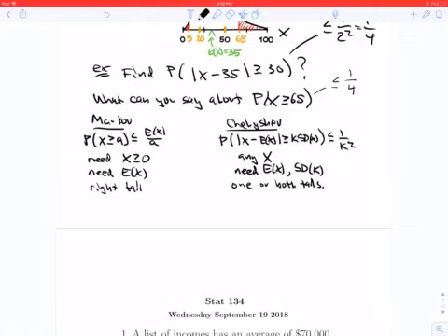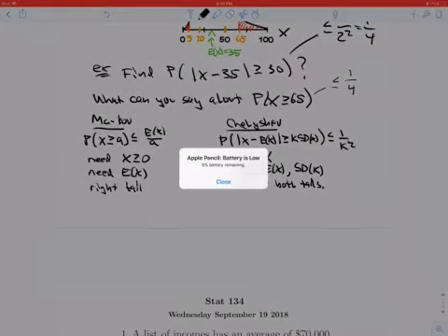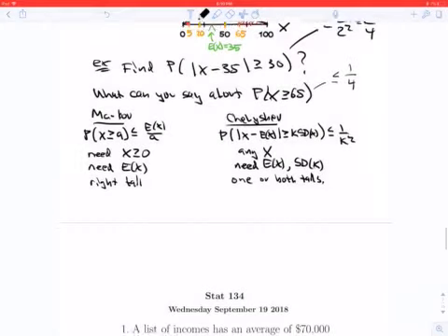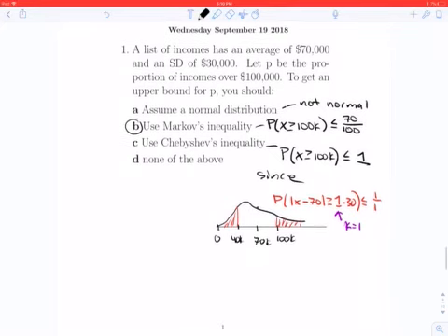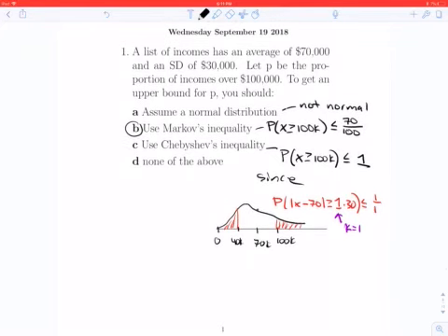So let's just review. Markov requires x to be non-negative. You need the expectation of x, and it's about the right tail. Chebyshev is good for any x. You need both the expectation and the SD, and it can apply to one or both tails. So then we did a concept test that I might have made a little bit too easy, but that's okay. The last one was probably too hard, so it all balances out, right?